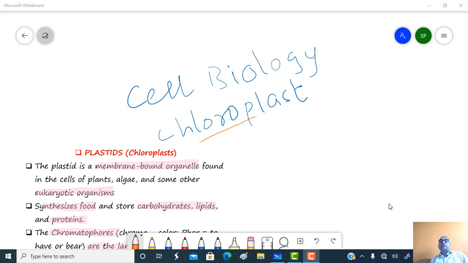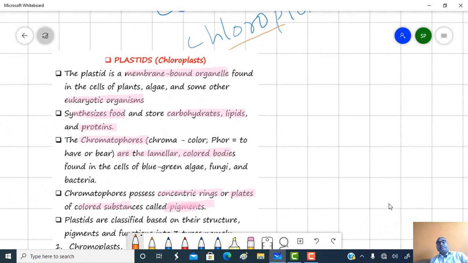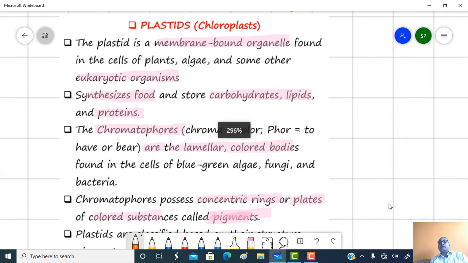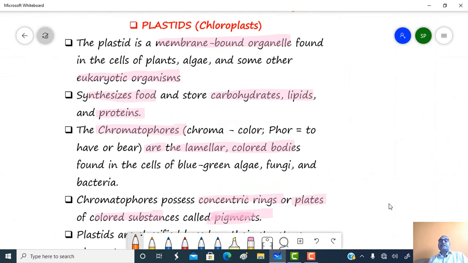Today we will deal with the chloroplast, one of the most important cell organelles present in the eukaryotic type of cell and especially present in the plant cell. Before going to see the chloroplast, let's look at the plastid. The plastid is a membrane-bound organelle found in the cells of plants, algae and other eukaryotic organisms.